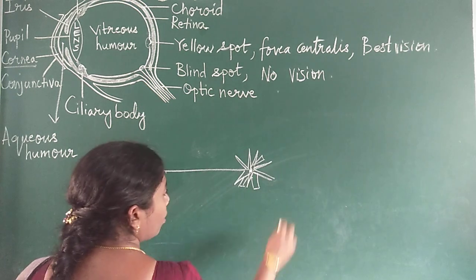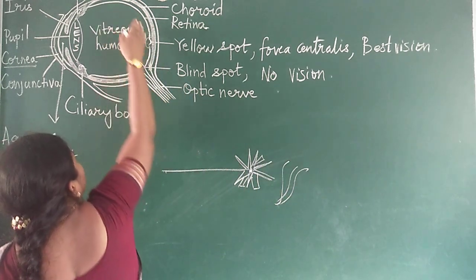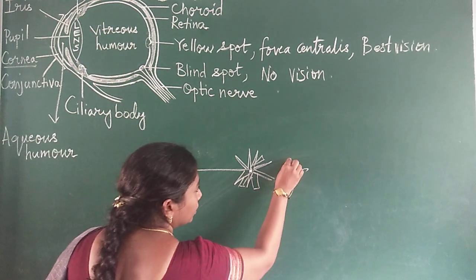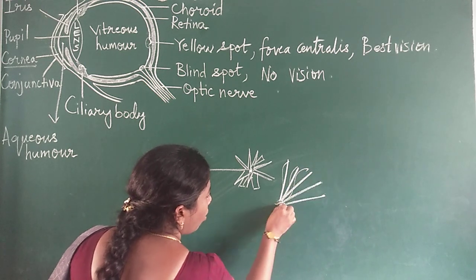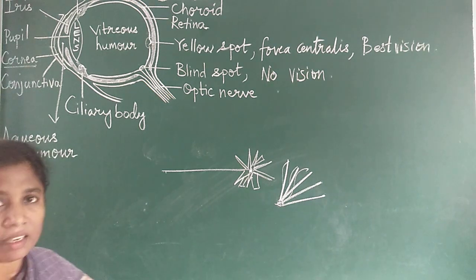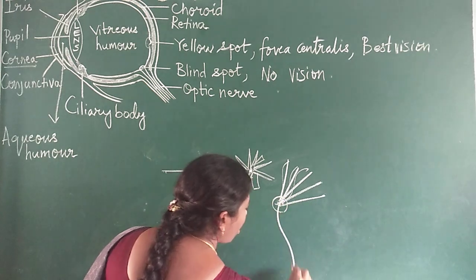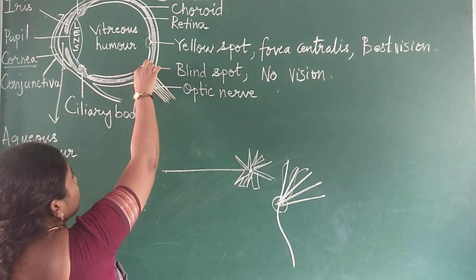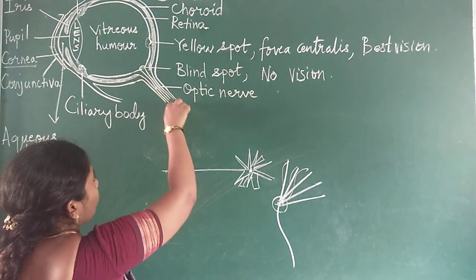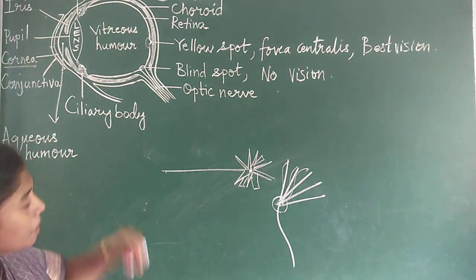Just now I erased it. All the ganglia, all the nerves, they all point exactly here. If these are the rods and cones, they all converge here, converging like this. When they come to this area, they don't have any sensory cells, neither rods nor cones, so you cannot see anything here. They come out in the form of the optic nerve, and this is the blind spot. That's why we call it blind, no vision. The optic nerve leaves and goes to the brain. So that is called the blind spot.